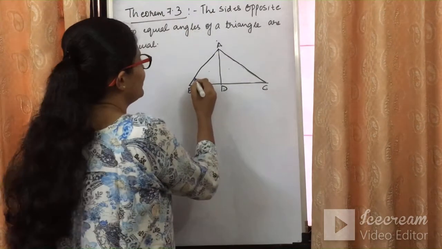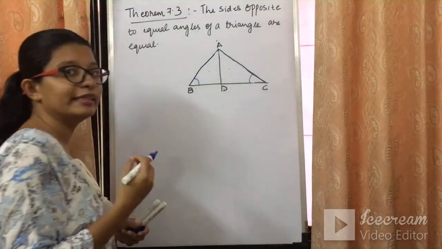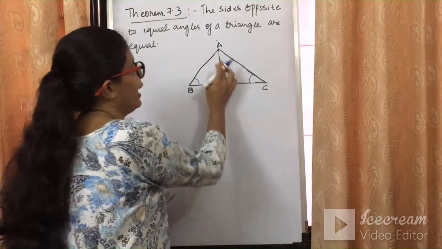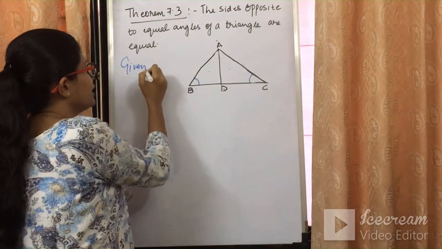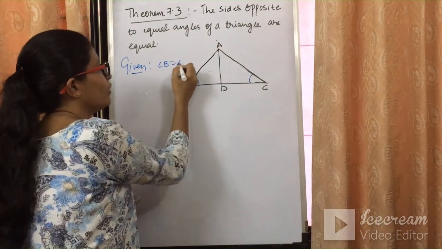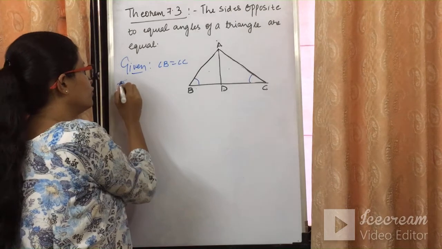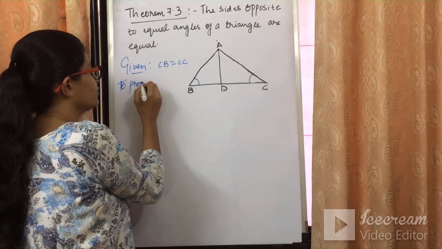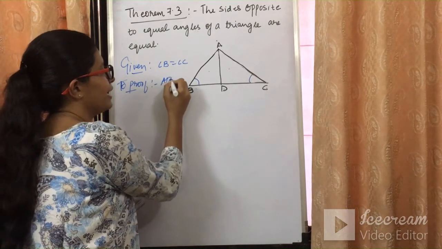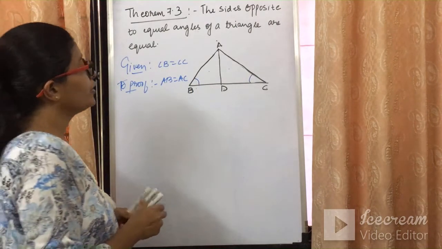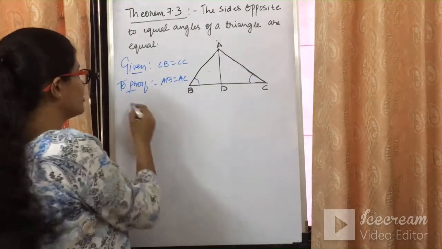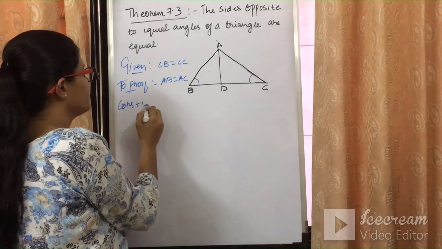So here what is given is that angle B is equal to angle C, and we need to prove that AB is equal to AC, meaning the sides are equal. So what we can do is again construct. What will we construct?